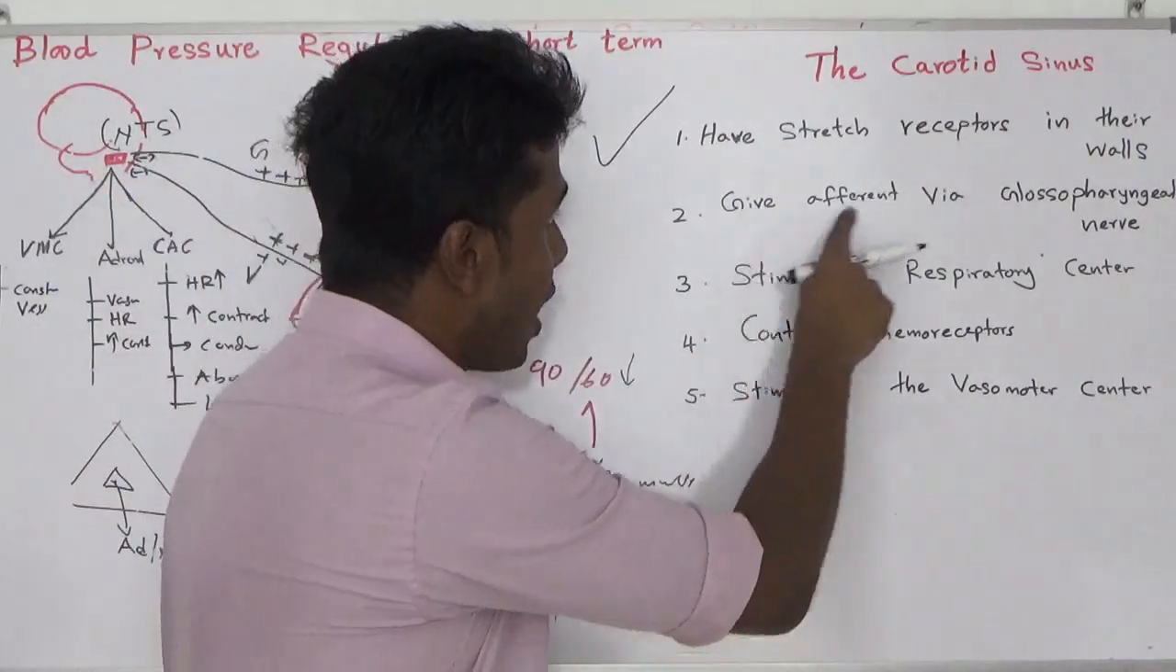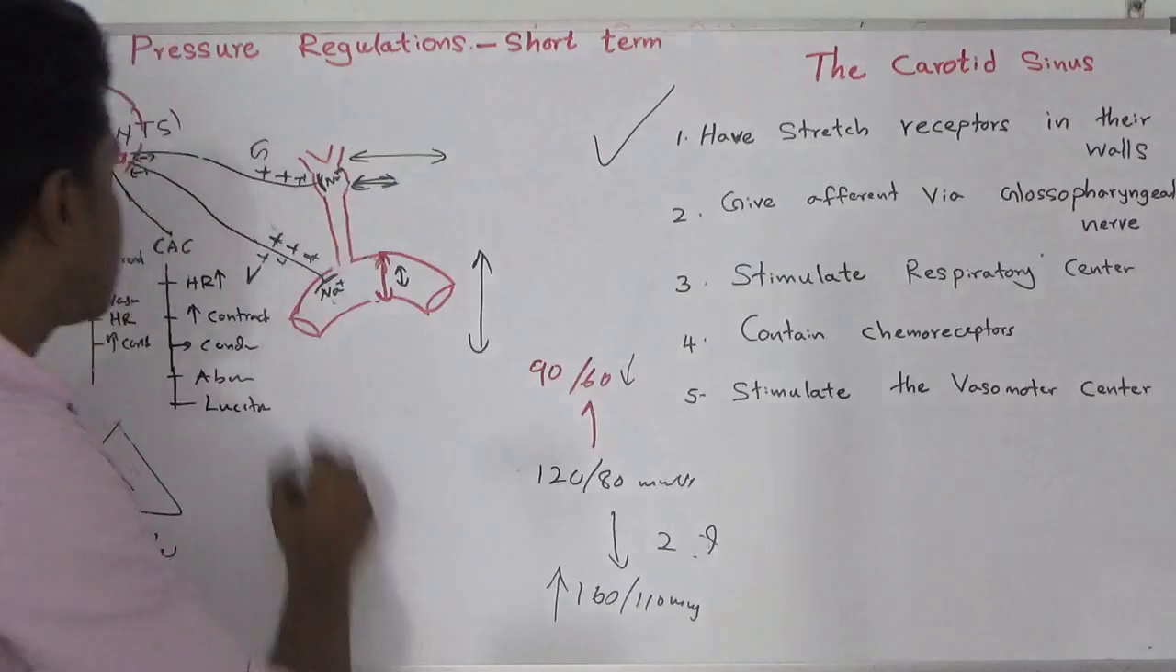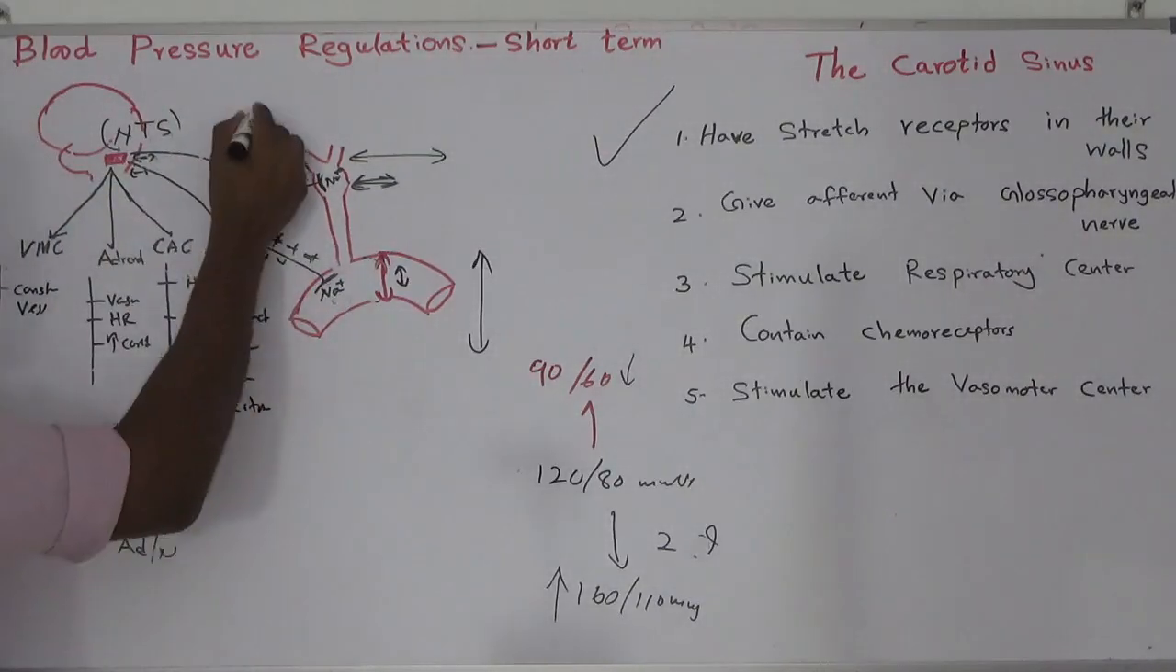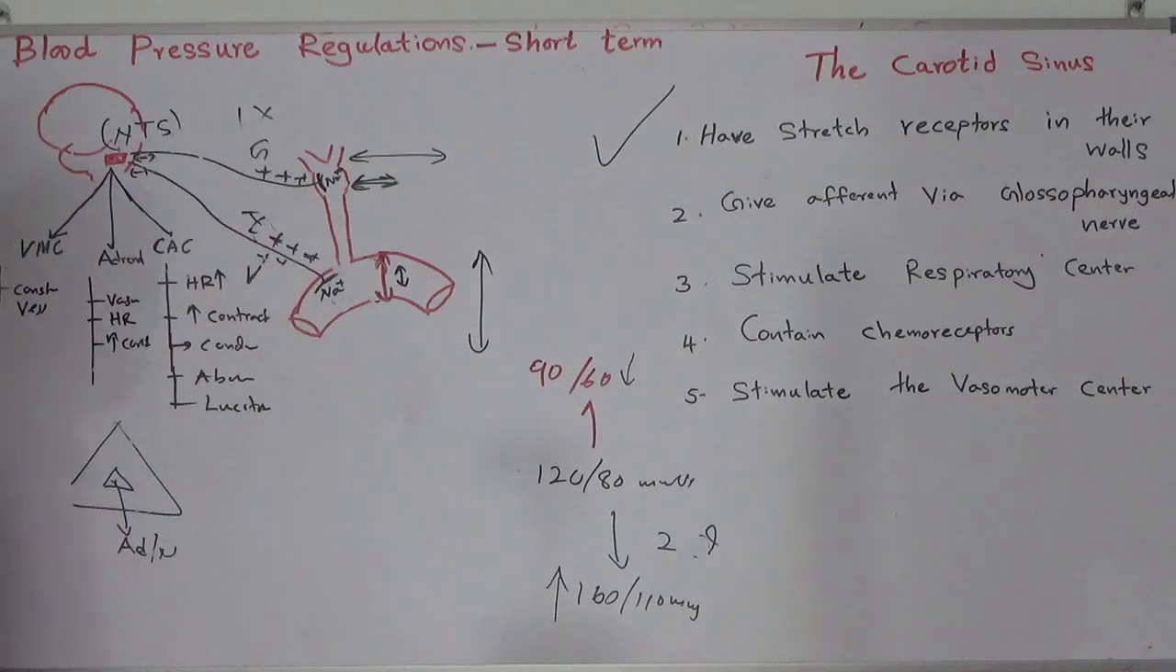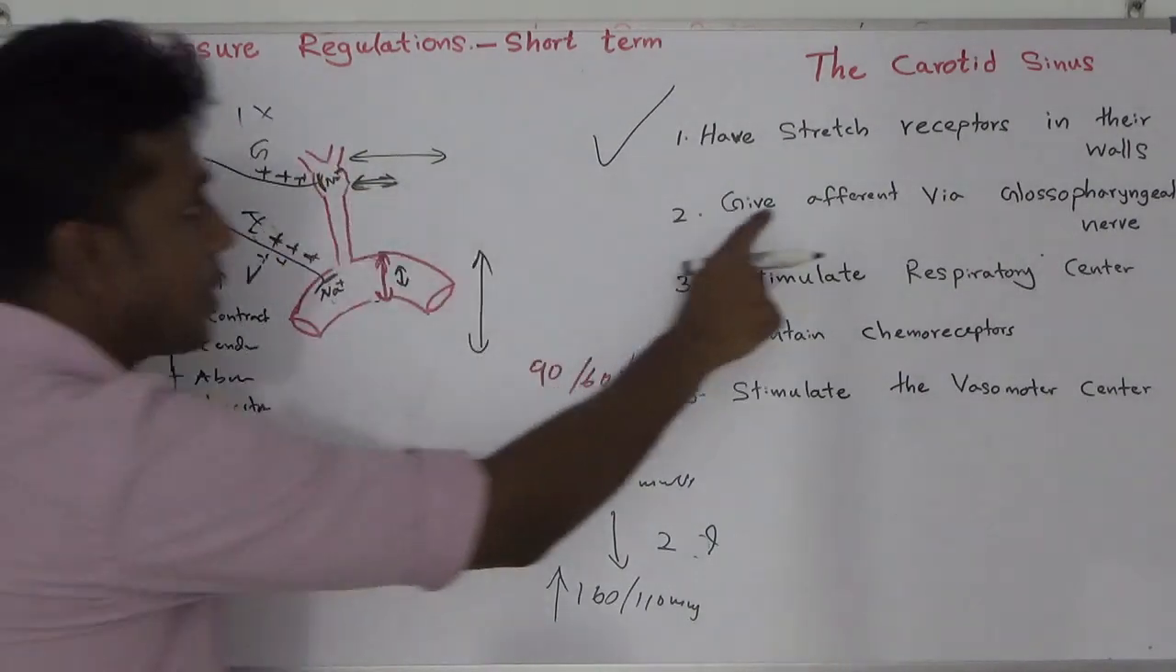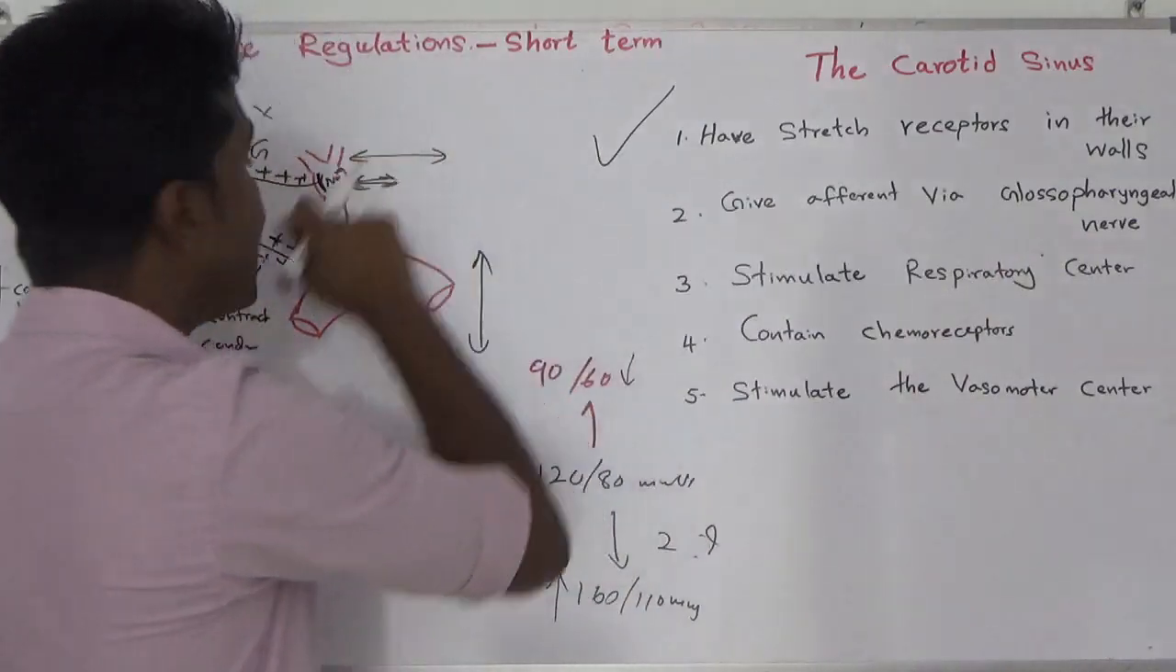Carotid sinus gives afferents via the glossopharyngeal nerve. Yes, this one is the glossopharyngeal nerve, 9th cranial nerve. This one is the 10th cranial nerve, the vagus nerve. Carotid sinus afferent fibers go via the glossopharyngeal nerve.